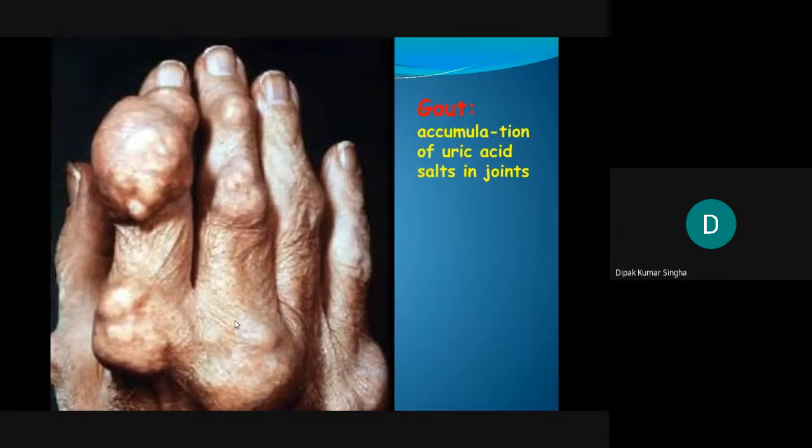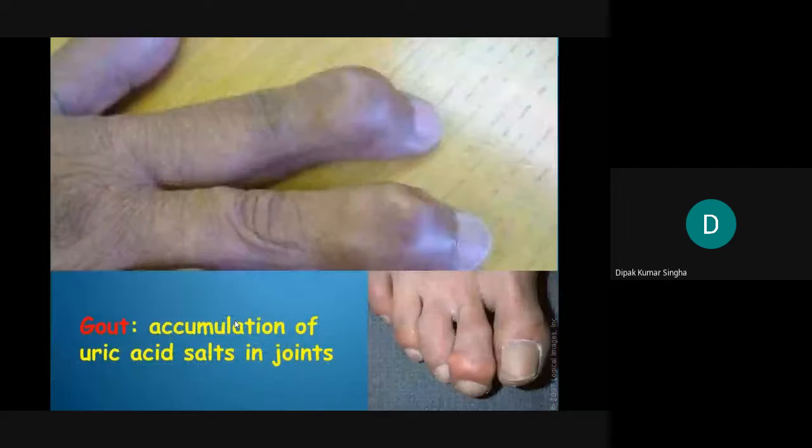This is a very, very big problem. They accumulate, মানে actually জমে গেছে, that will accumulate in the high level of uric acid salt in the joints. That's so painful. যাদের হয়েছে তারাই জানে. So be careful. If the uric acid level is high, there is accumulation of the uric acid salt in the joints.